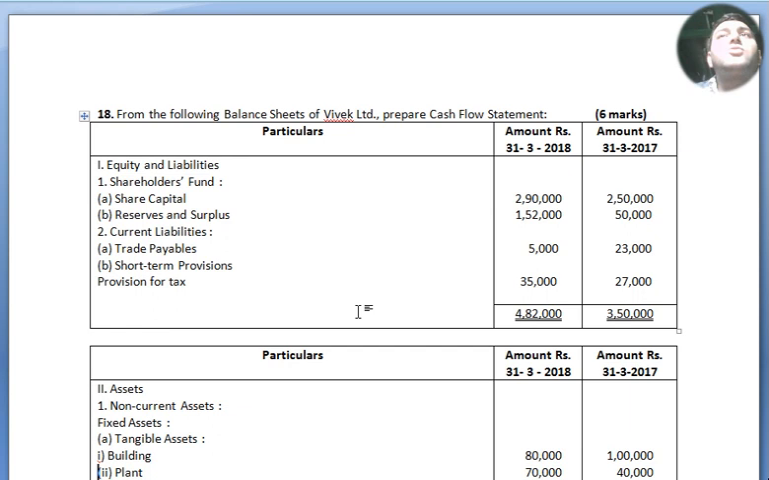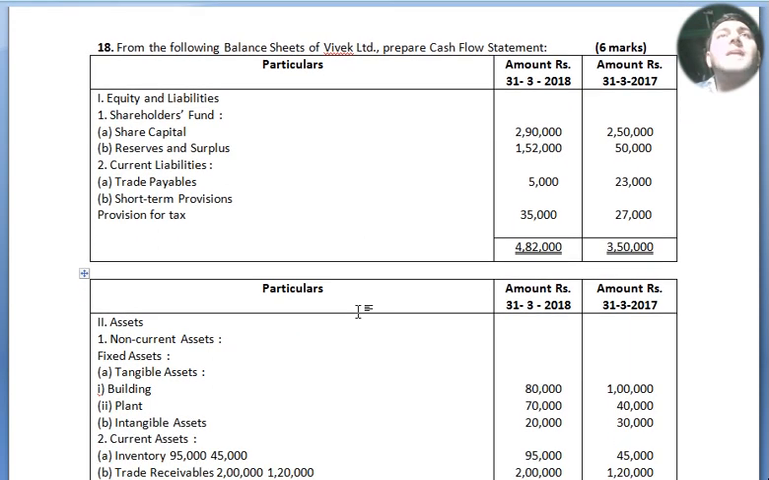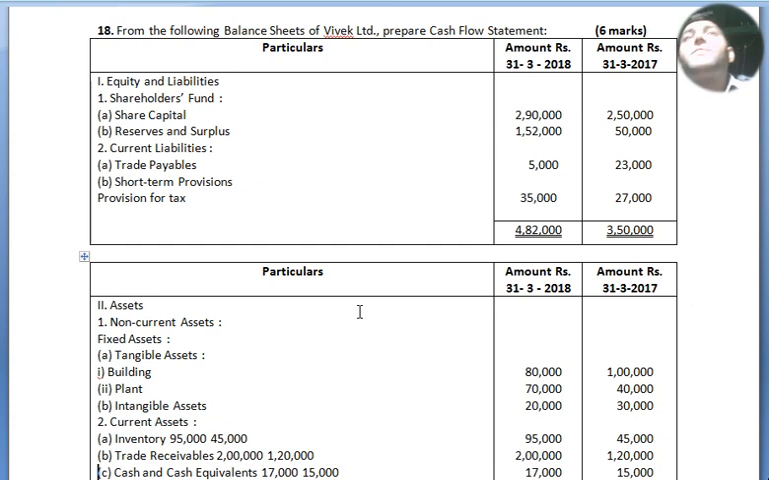Now we move to our next question, cash flow statement. From the following balance sheet of Vivek Limited, prepare cash flow statement. Particulars, amount for 31st-3-2018 and 31st-3-2017. Equity and liabilities, shareholder funds, under it share capital 290 and 250, reserves and surplus 1,52,000 and 50, current liabilities, under it trade payables 5,000, 23,000, short term provisions, provision for tax 35,000 and 27,000. Altogether outer column, total of first 2018 is 4,82,000 and for 2017 is 3,50,000.